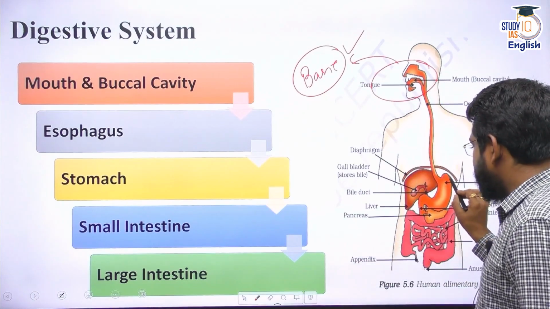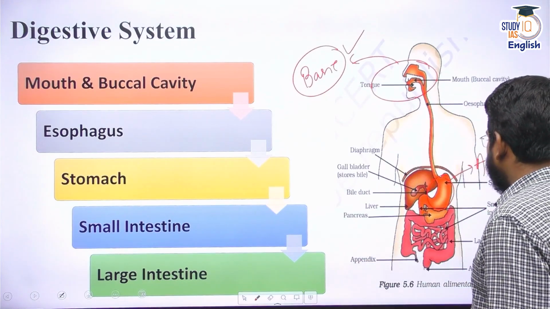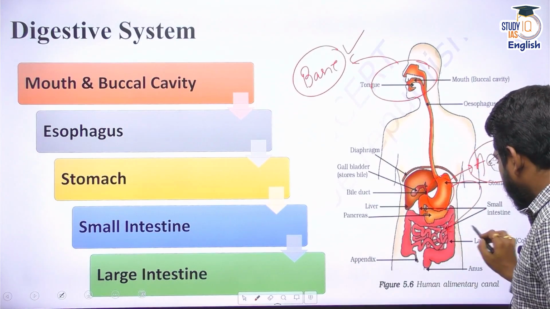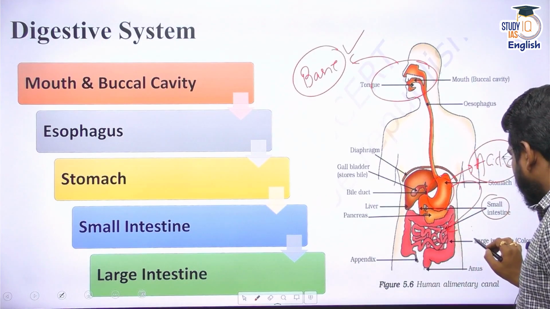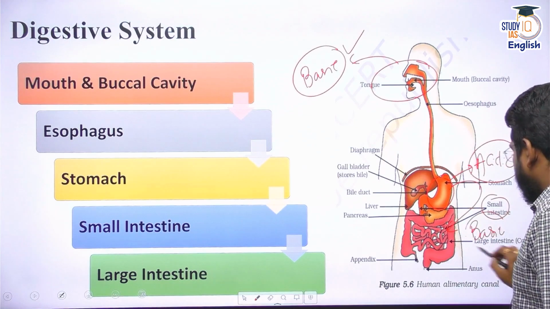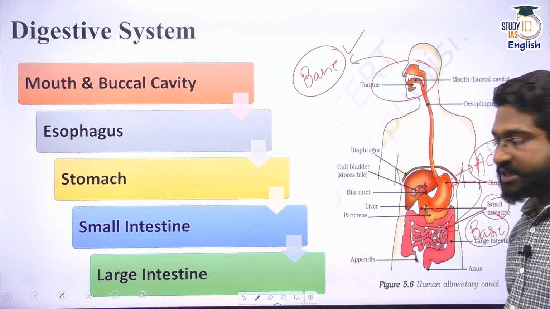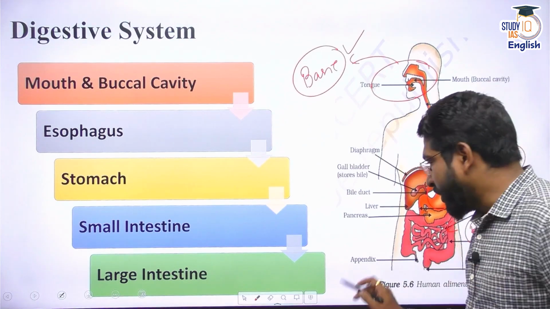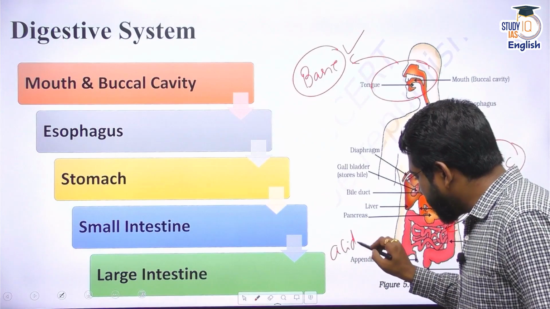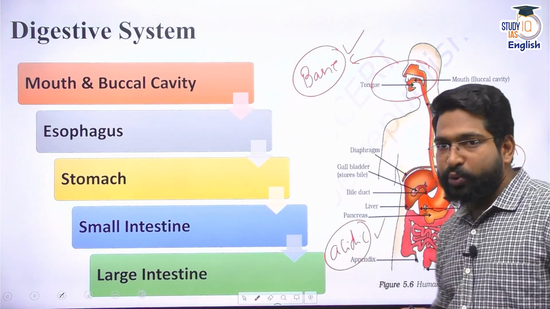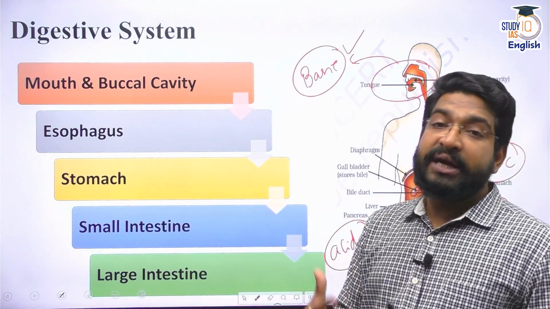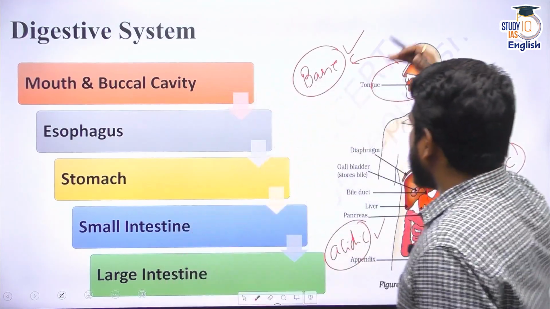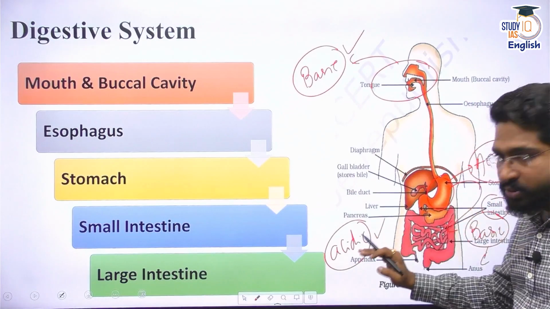When you enter the stomach, its pH is highly acidic. Now, from acidic, again, it has to turn to basic in the small intestine. In small intestine, it should be again basic, especially when we reach jejunum and ileum. And then when we enter large intestine, especially in the lower colon, it has to be acidic again, because it will contain high amounts of urea, ammonia, uric acid. So it will be acidic in nature. All right. So from basic to acidic to again basic to acidic again.